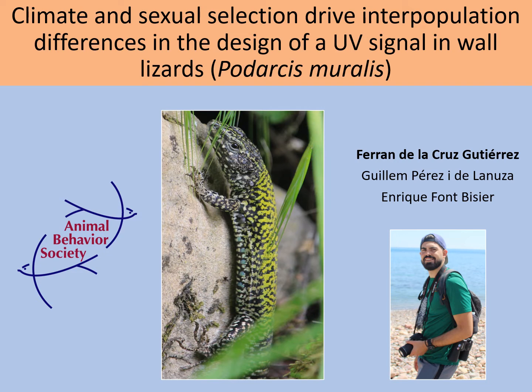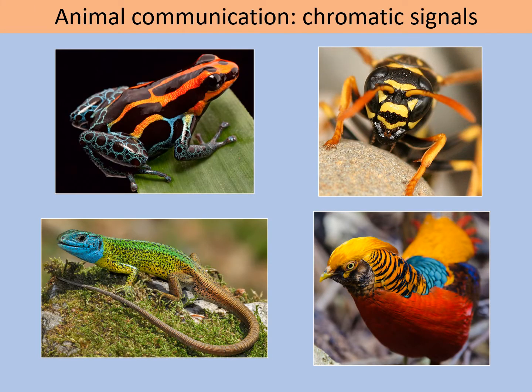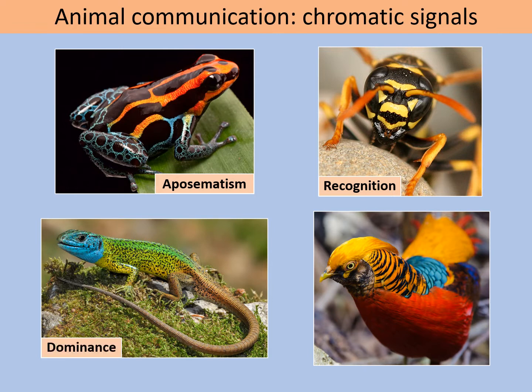Today I will be talking about how climate and sexual selection drive interpopulation differences in the design of a UV signal in wall lizards. It is generally acknowledged that chromatic signals can convey different types of information about senders. For example, they can warn about unpleasant taste or toxicity. They can inform about the sender's identity, allowing specific group or individual recognition. They can inform about variability or social luminance, or they can function in the context of reproduction as mate attraction